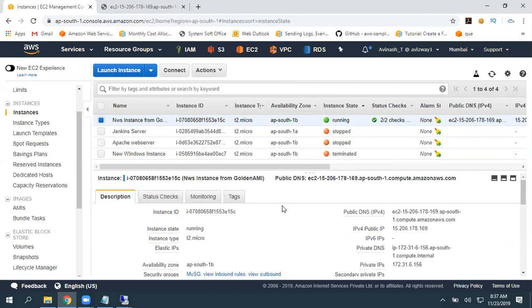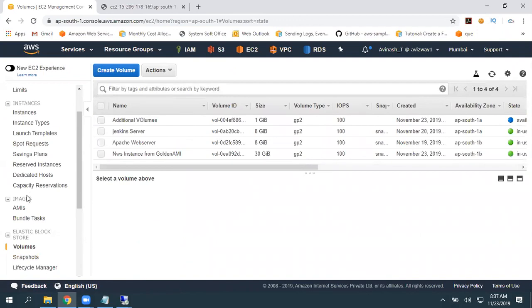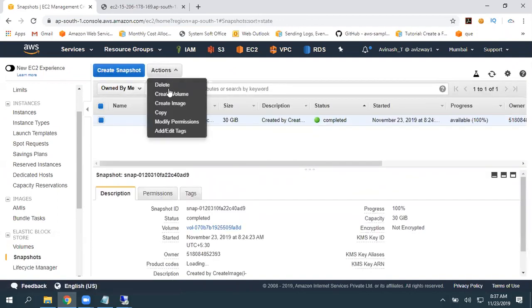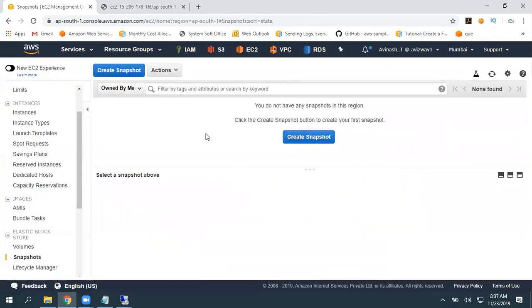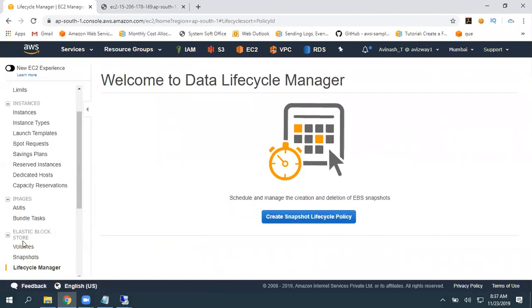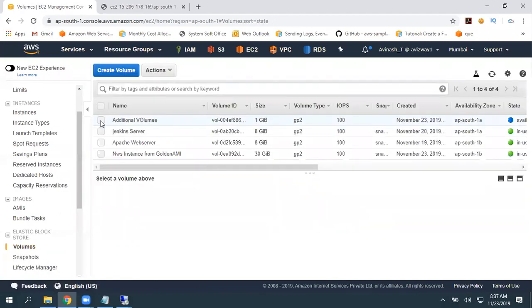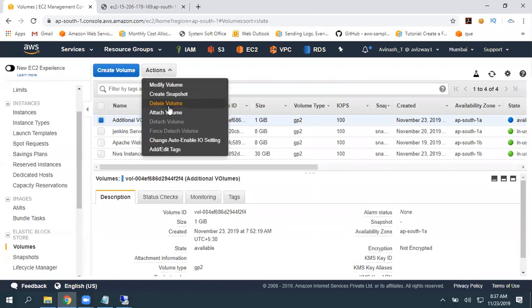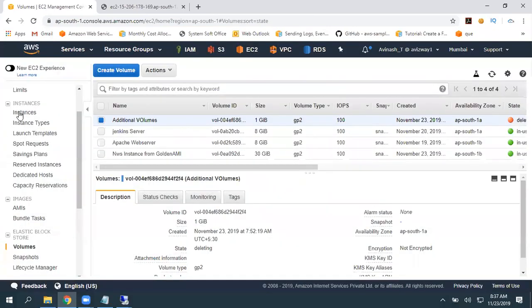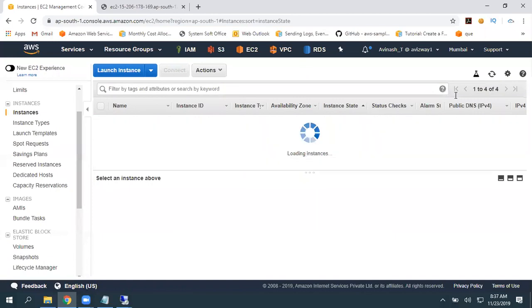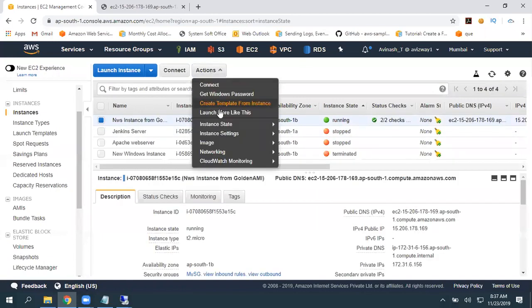Okay, so now let me delete the snapshot. I really don't require it. So make sure you delete your snapshots once you're done with your lab, and make sure you delete your unnecessary resources. Okay, I really don't require this instance also.